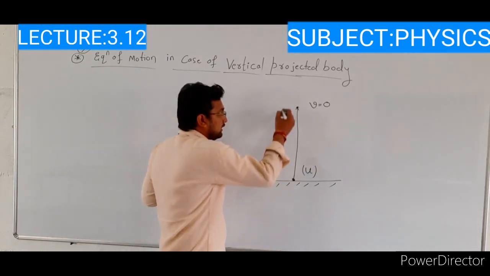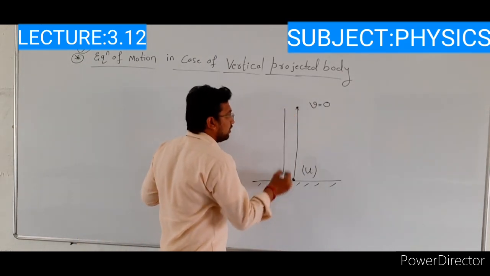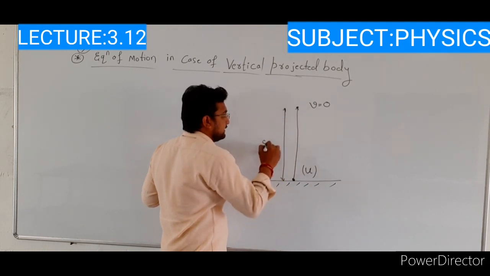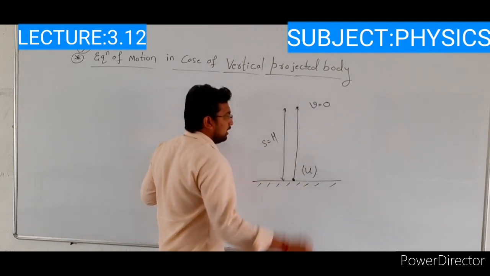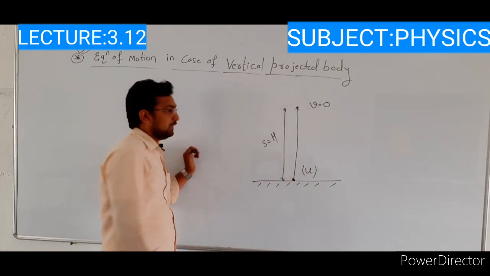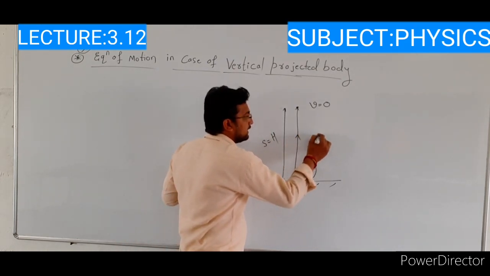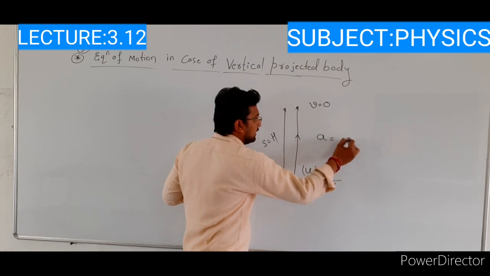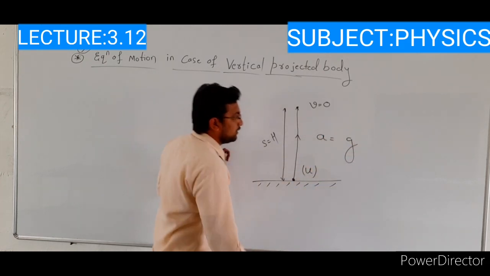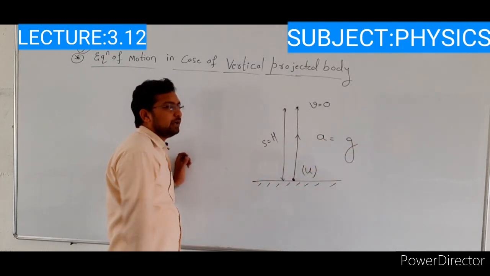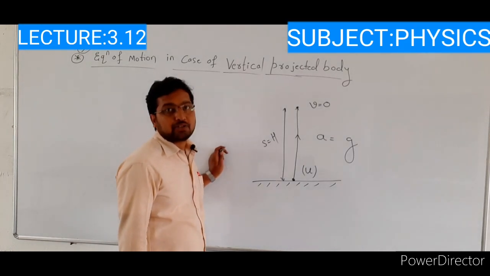In this case, the distance travelled by this body, s is equal to h, that is the maximum height. So in this case, the acceleration of the body is taken as minus g because that body is moving in a vertical upward direction.